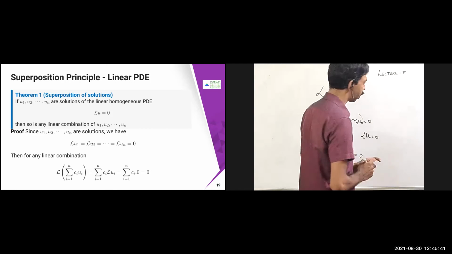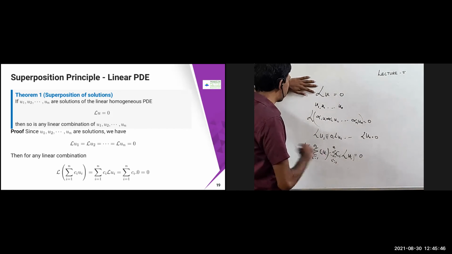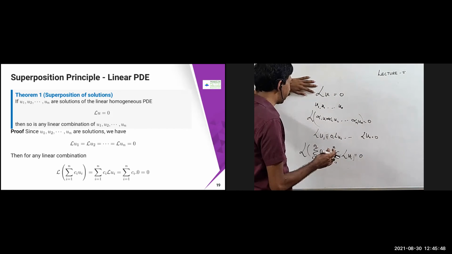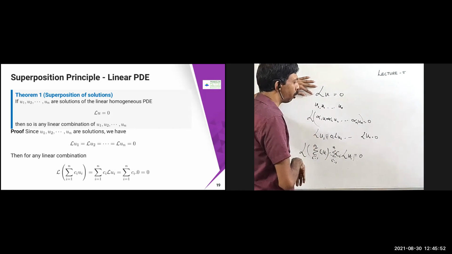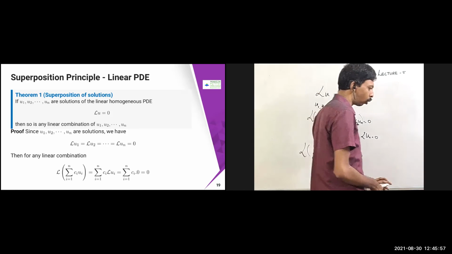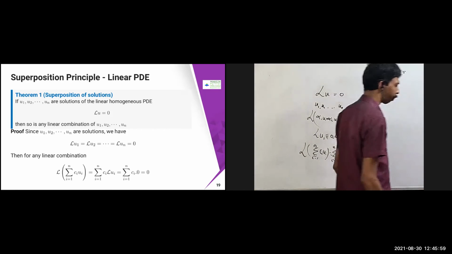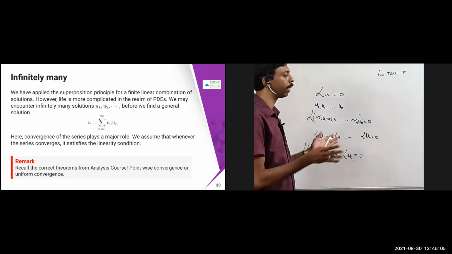So what is it saying? Suppose you have n solutions for this linear homogeneous PDE, then you can take a linear combination, and that also will become a solution of this PDE. So that's what the superposition principle is going to say. We have applied the superposition, called a finite linear combination.